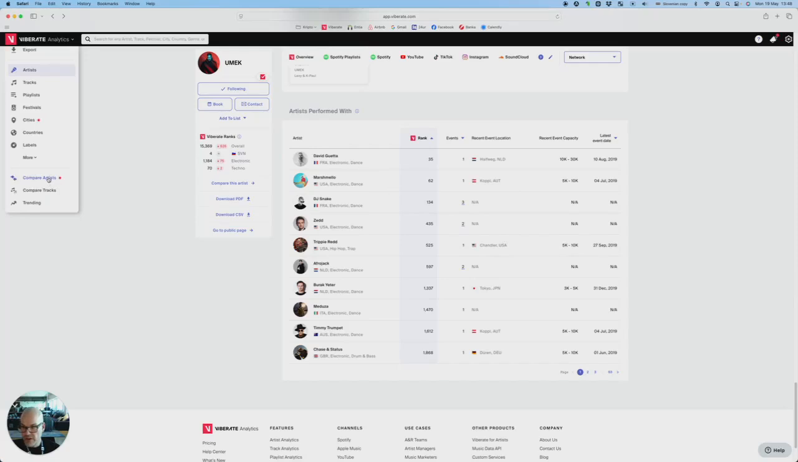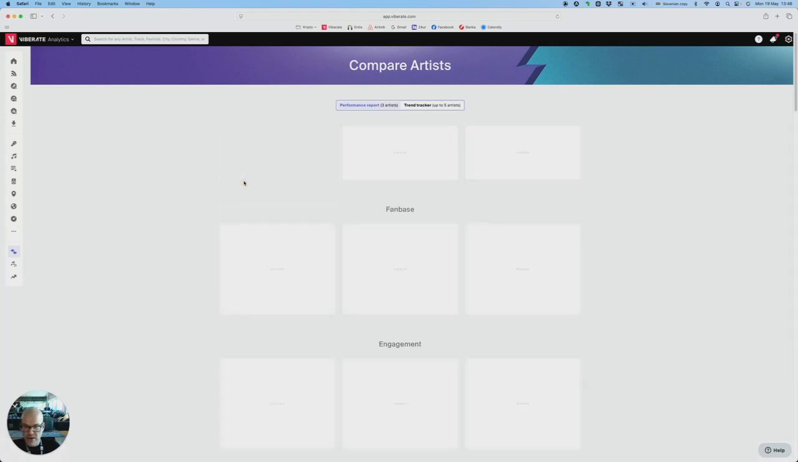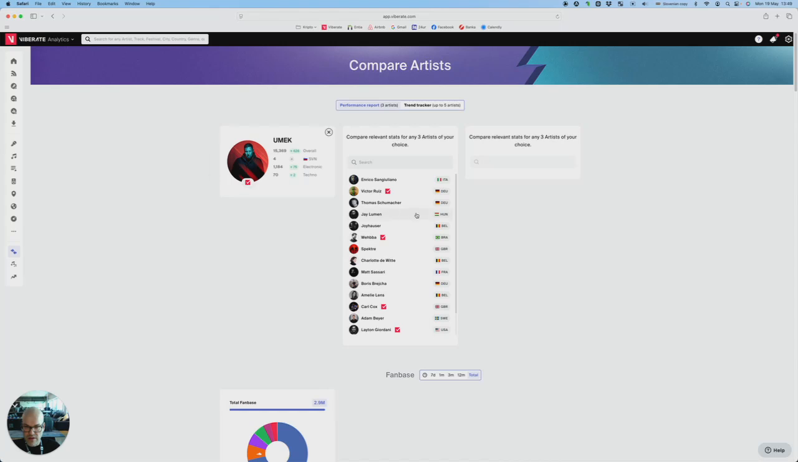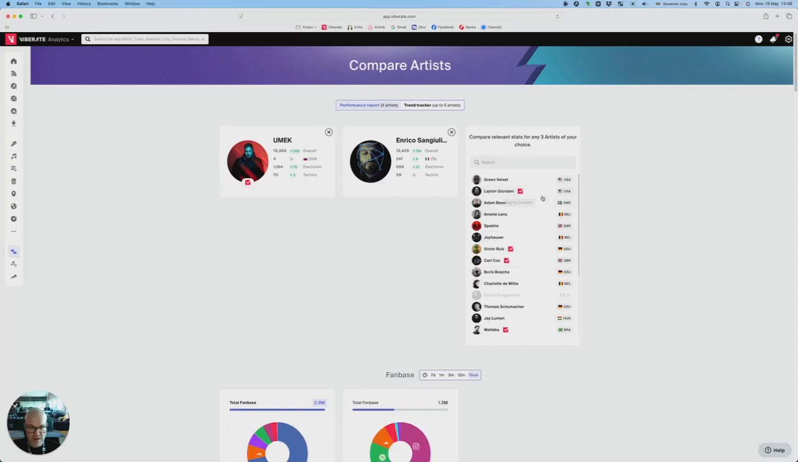Let's move to the compare feature. On Viberate, you can compare up to 3 artists. Let's type in Umek. All right. We will already suggest artists that are similar to him in terms of popularity and subgenre, but of course, you can select any artist you want just by typing their name. Let's select Enrico San Giuliano, and again a suggestion of similar artists. Let's select Adam Bayer.